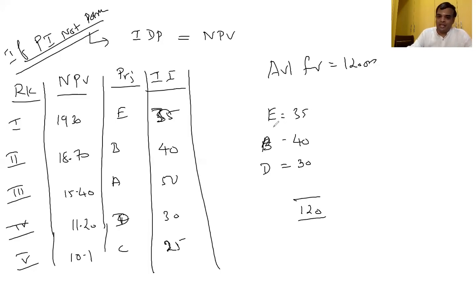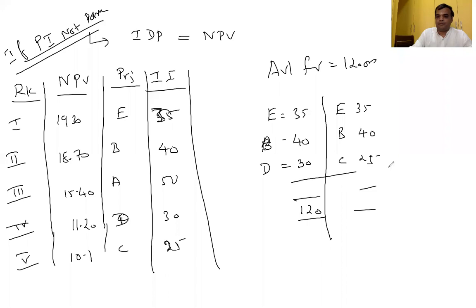So E plus B plus D I can take, or E plus B plus C I can go. That is 35, 40, 25. How much is the total fund coming? 105.